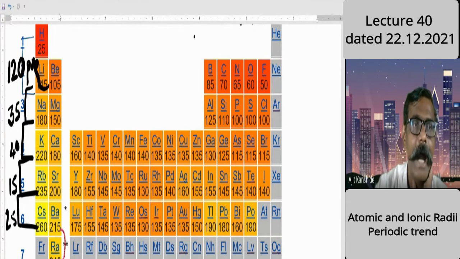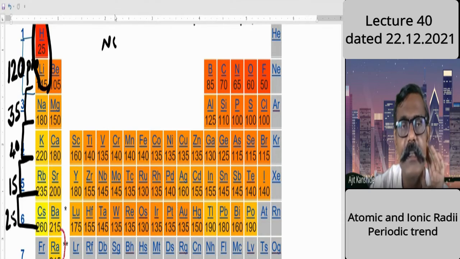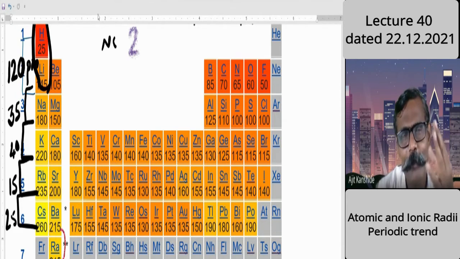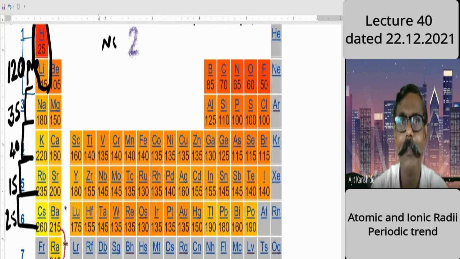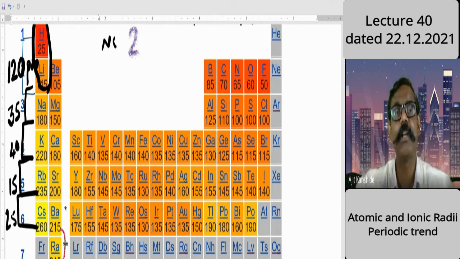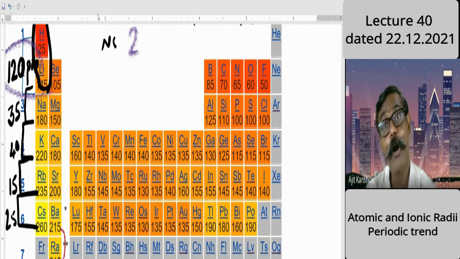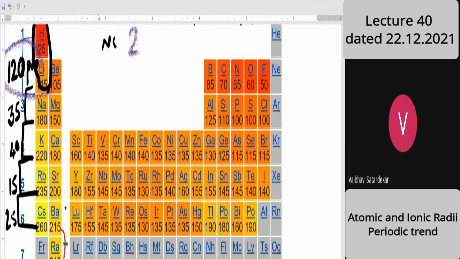For the first pair, hydrogen to lithium, it is considerably larger because nuclear charge is increased by how many protons? 2 protons. That 2 is a small number, therefore not a dominating number. But the shell number increases, first to second, and therefore the size drastically changes. That's 120 picometer. Hydrogen is considerably smaller. Is this point clear? Yes, sir.